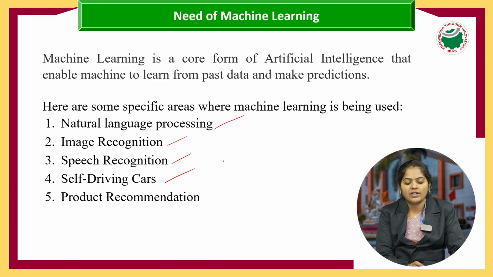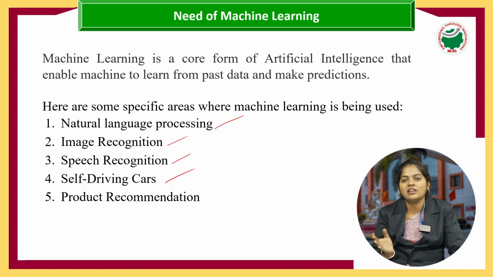Next, self-driving cars. As you know, nowadays we are using self-driving cars. The cars are already designed with some set of instructions. Whenever a red signal is there, the car will definitely stop.